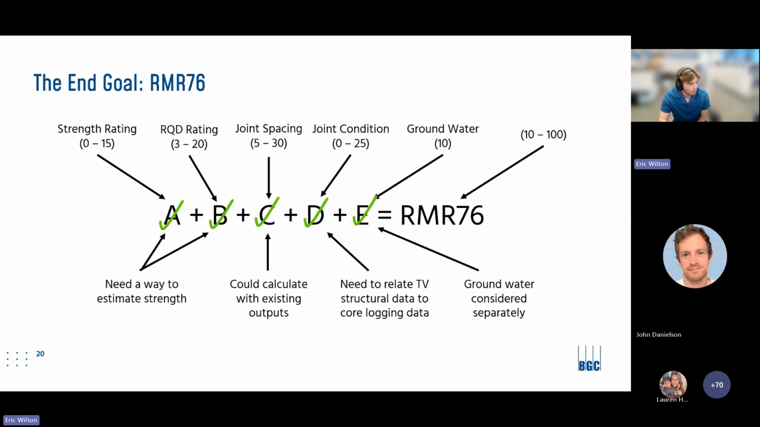And so with all of those constituents more or less solved for, that means we were then able to accurately estimate RMR. Well, I might be jumping the gun a little bit here by saying accurately, but we'll dive into that.